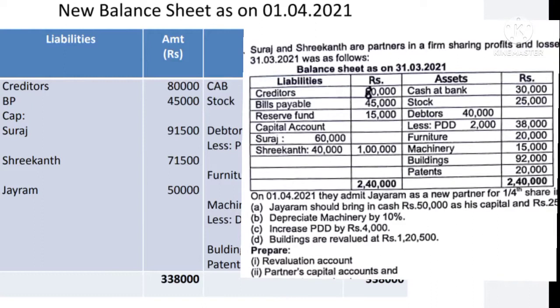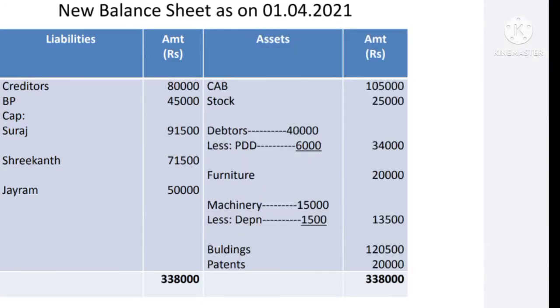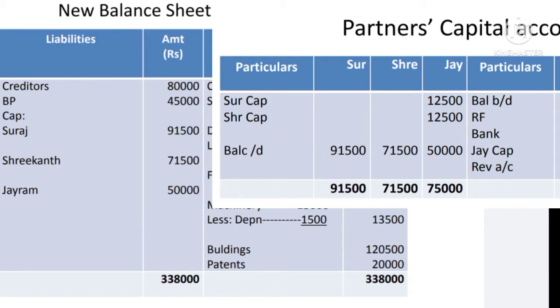So creditors 80,000, bills payable 45,000, and reserve fund. There is no need of recording reserve fund because it is already distributed among the old partners. And then capital, closing capital of all the three partners. So Suraj comes to rupees 91,500, Shrikant 71,500, and Jairam 50,000. Total both the side comes to